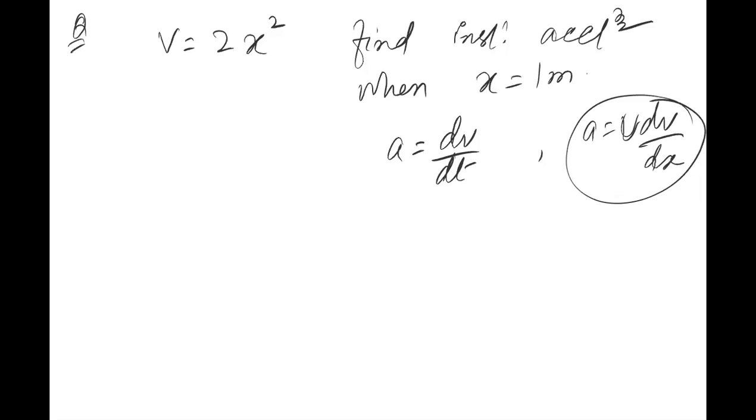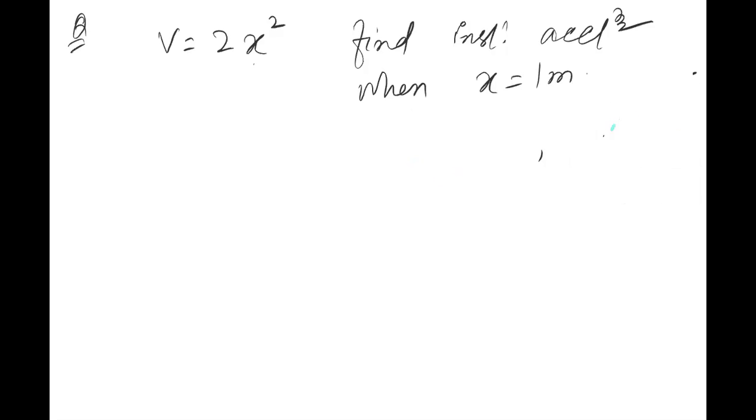I was thinking, have you understood this or not? Please tell me. Yes. This means that whenever you have velocity in terms of x, you will use this formula to get the acceleration. And if velocity is in terms of time, you will use this formula. अब समझ में आ गया कौन सा कब use करना है? तो अब देखो बेटा, तारिक तुझे समझ आ गया कौन सा formula कब use करना है? Sir, yes, please explain it again. I am repeating this again and please ask me, है ना, whenever you don't understand. मुझे खुद से नहीं पूछना पड़े, आप खुद से पूछें, ठीक है, अगर आप नहीं समझो तो.